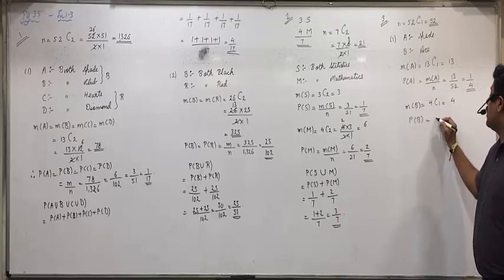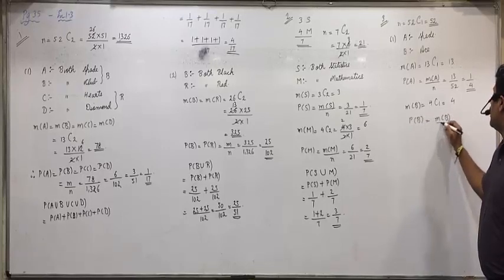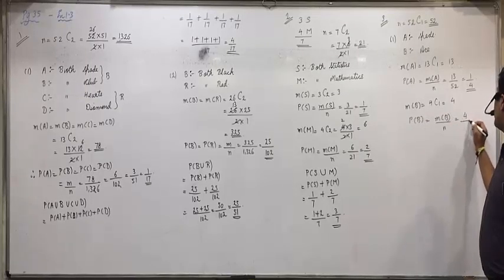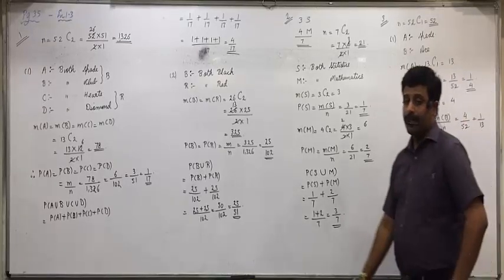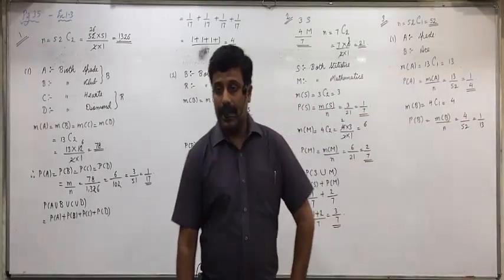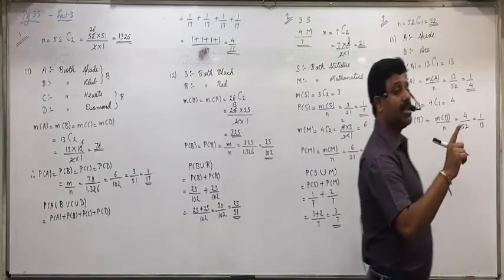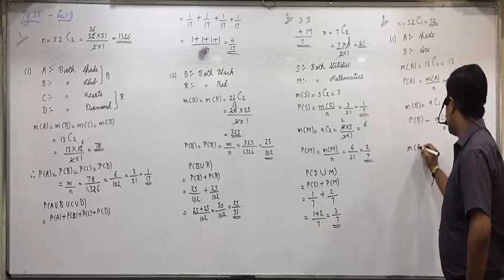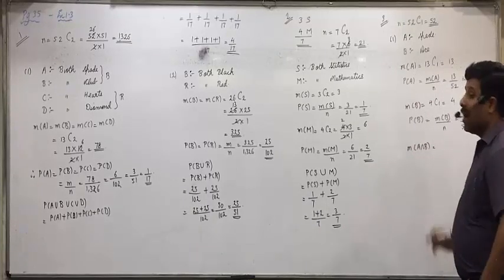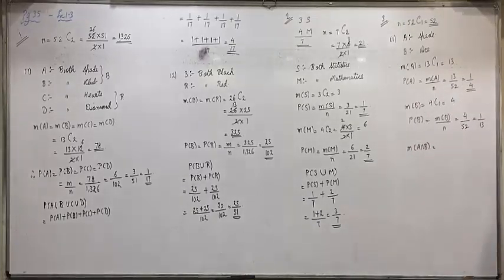P of B equals M of B upon N. 4 by 52, 1 by 13. Is everyone clear with this? And as I said, A intersection B is also possible. So M of A intersection B. How many cards are of spade as well as ace?